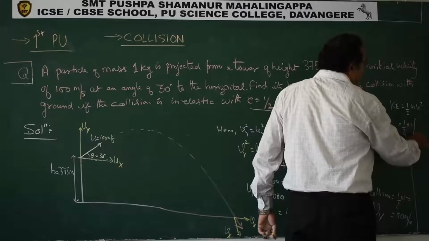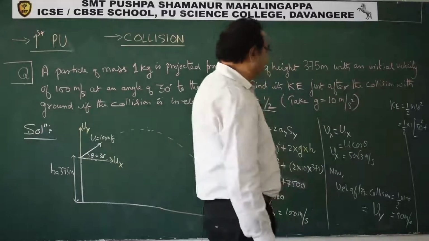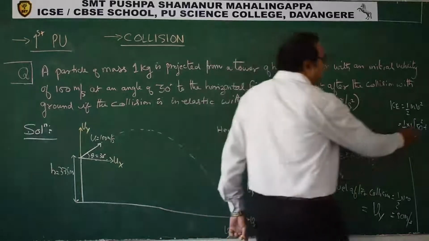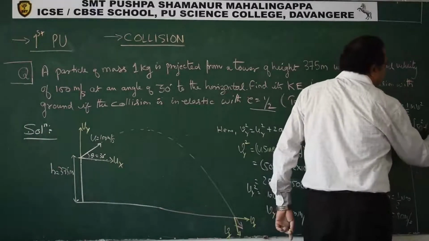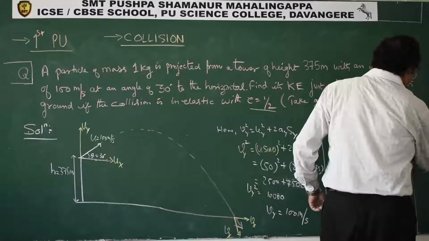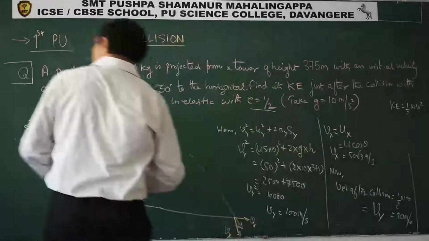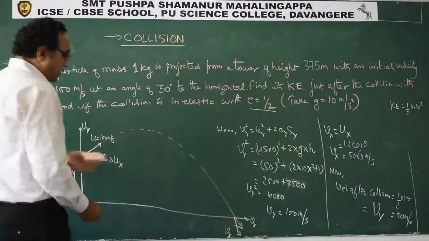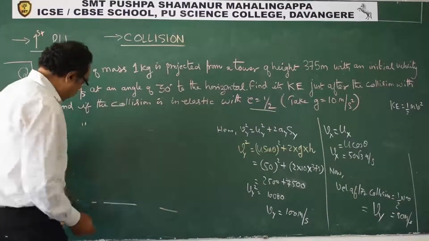M is 1 and v square is Vx square plus Vy square, 50 root 3 square plus 50 square. So what we can do is we can always simplify this. The simplification I will do it here. You know the diagram, so I am taking away the diagram now.